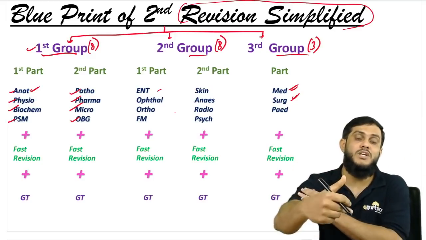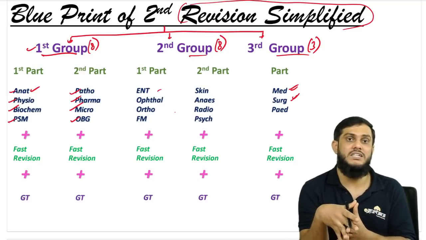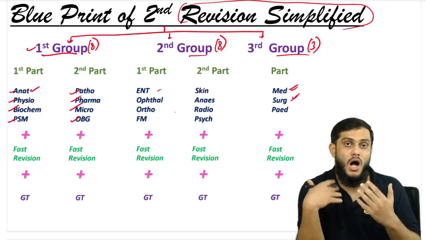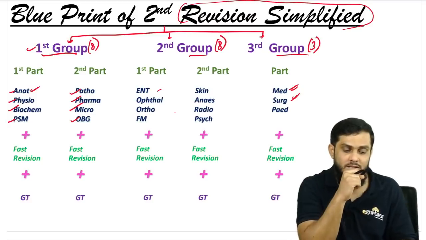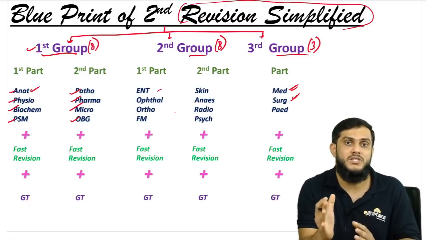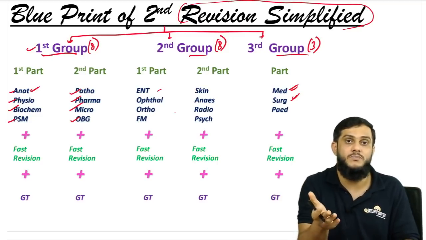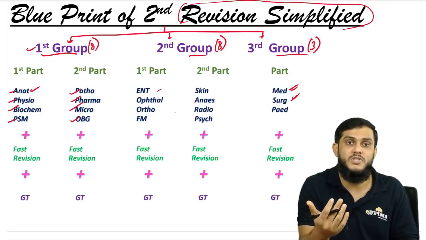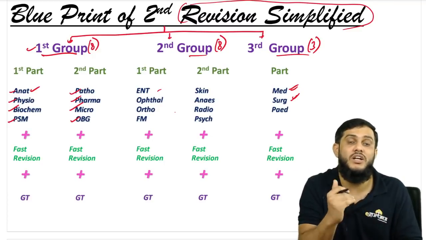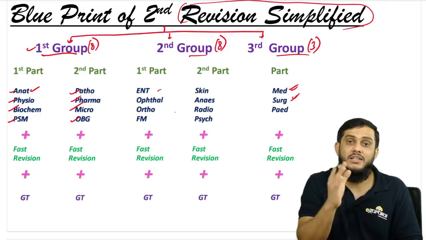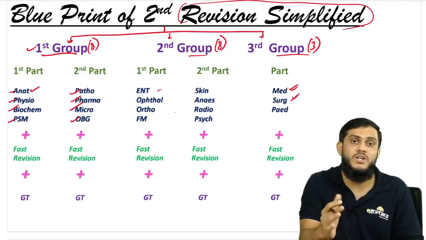Right? After finishing medicine and surgery, you feel like you have finished only 2 subjects. I'm not telling you to leave medicine and surgery, but I'm telling you how our mind works. One thing. And second thing, the questions coming from the clinical subjects, that is the subjects which are here in second group and third group, are clinical subjects. So the questions coming from the clinical subjects, you can easily guess. But from pre and para clinical subjects, it's very difficult to guess. And in the clinical subjects, right, even if you guess, most of the times you go wrong.